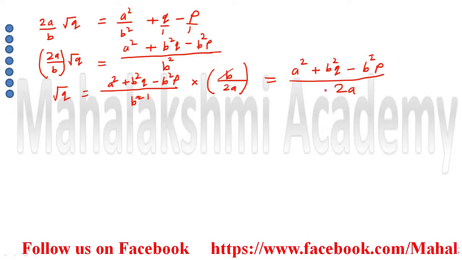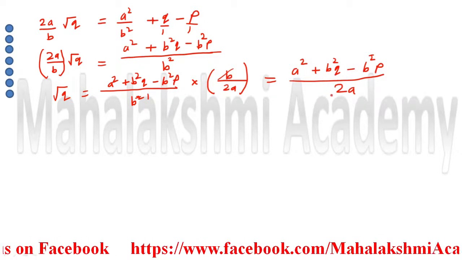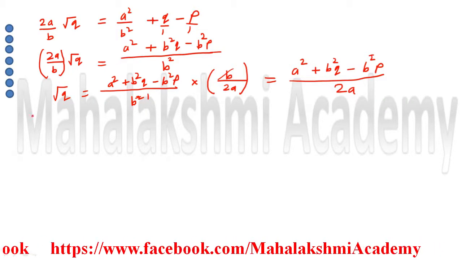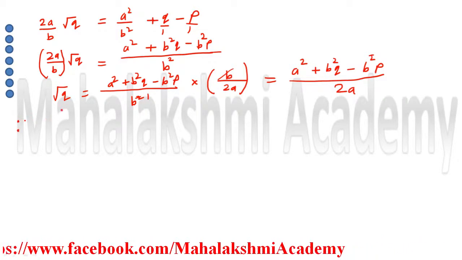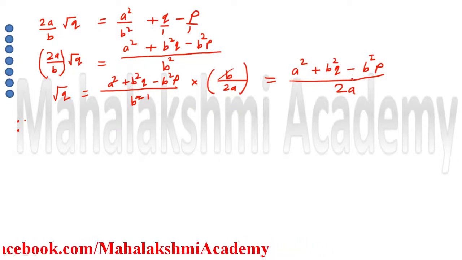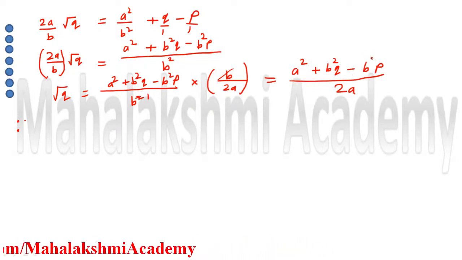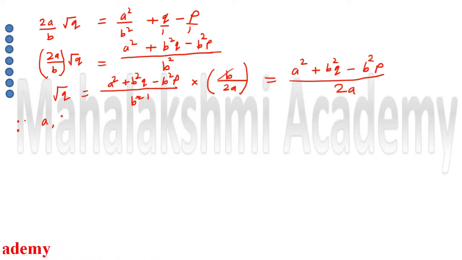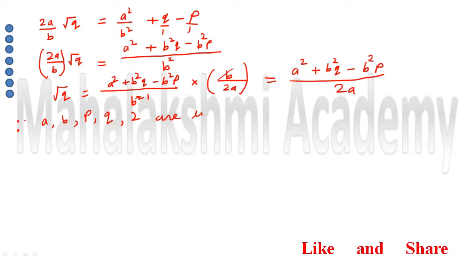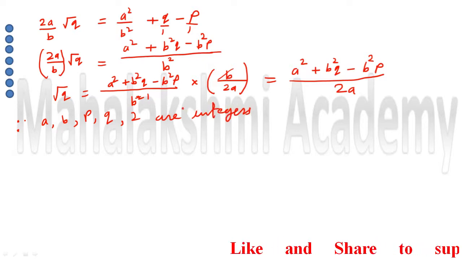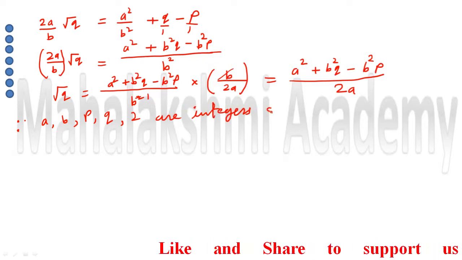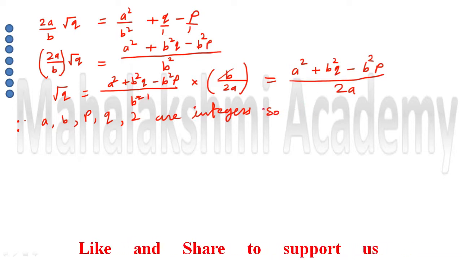Numerator upon denominator means rational number. So if right side is rational, then left side is also rational. So we have to conclude this, since whatever be the varieties of number you have, all you have to write down. So varieties of number are a, comma b, then comma p, then q and 2. So write like this, let's write down they are integers, since they are the integers, so then write down this fraction again.